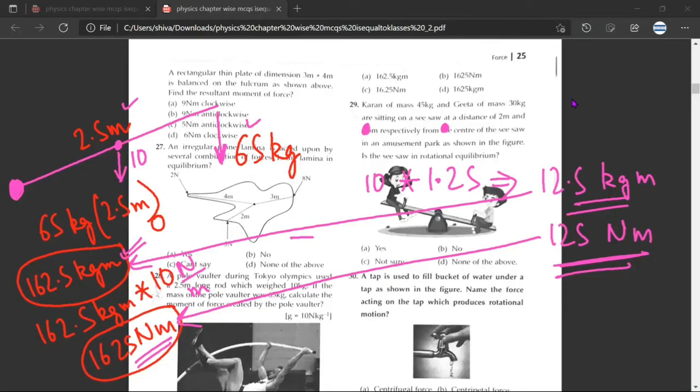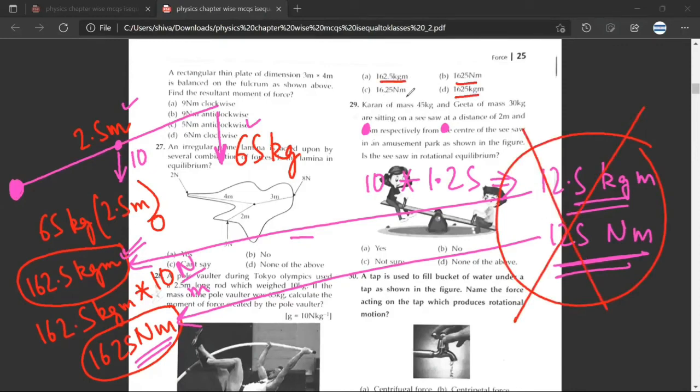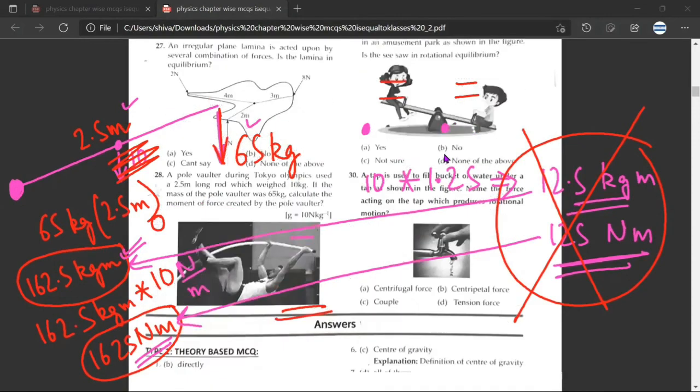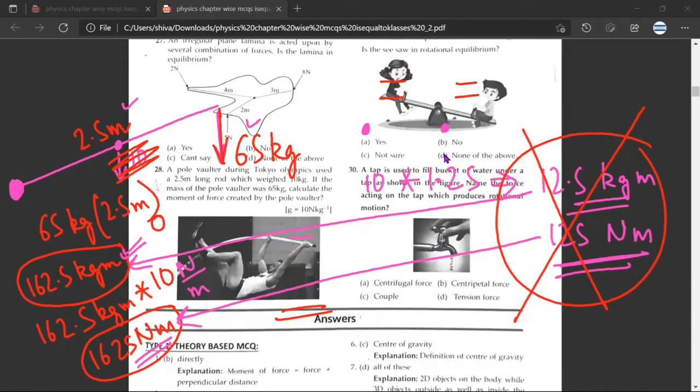Yes, sir. So if you are thinking in these terms, you'll have to ignore these terms for a simple reason that in MCQs you see only 1625, 1625, 1625. So you'll have to curb your enthusiasm, and then you'll have to see that this is not doing any work. Have you got it? Yes, sir. So just focus on the contribution of the pole vaulter only. Because the examiner might be thinking, I just want to focus on the pole vaulter only. I don't want to focus on the rod. Have you understood the discussion?